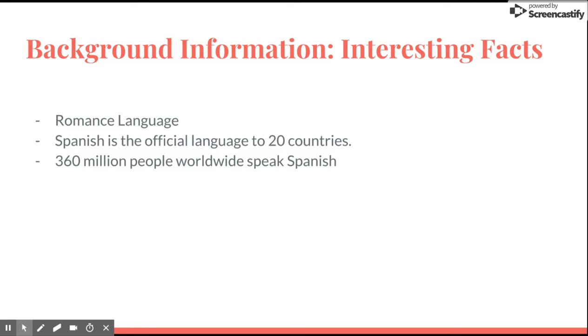The beautiful Spanish language is classified as a Romance language. It is the official language of 20 countries or more. More than 360 million people speak Spanish worldwide.